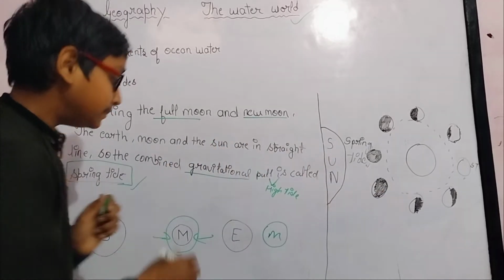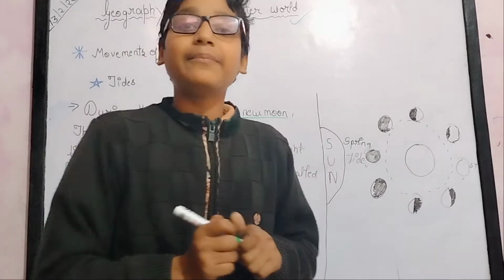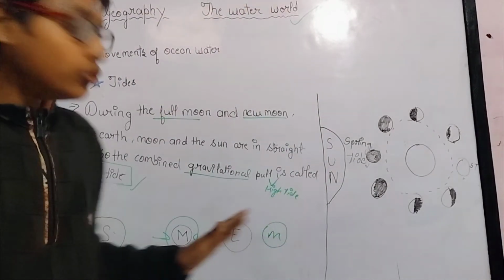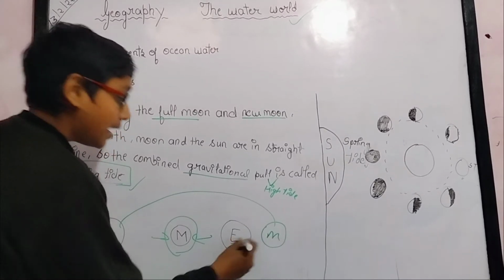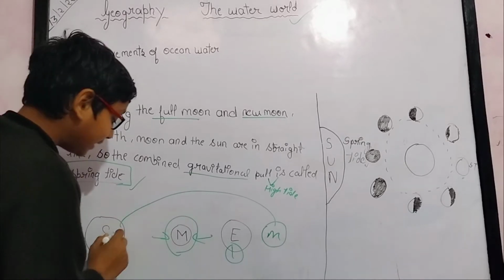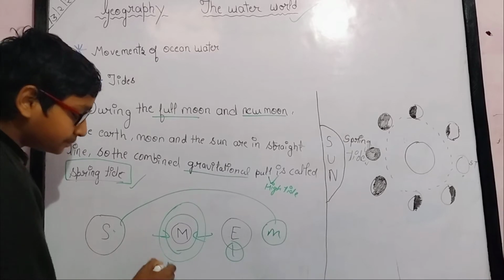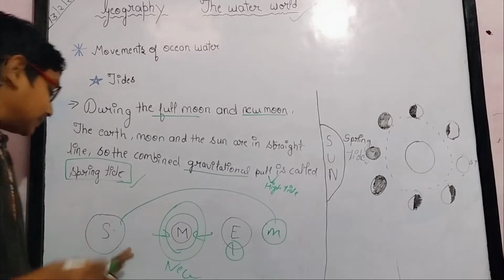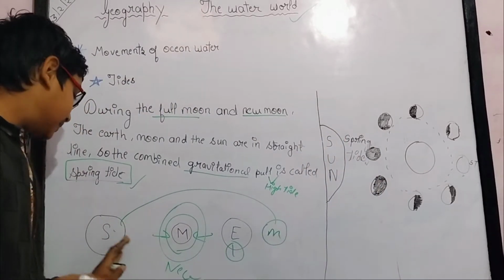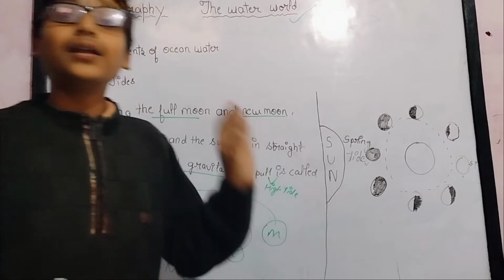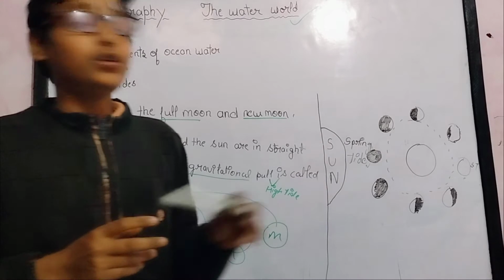This means that the earth is in between the sun and the moon. The moon in between the sun and the earth is called new moon. But when the earth is between the sun and the moon, it is called a full moon. So I hope you understand what full moon and new moon are now.